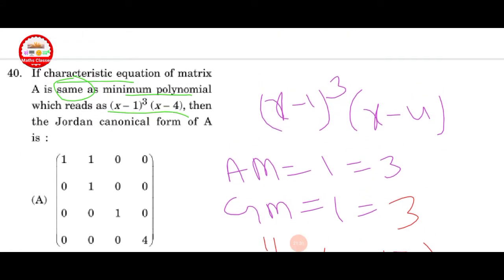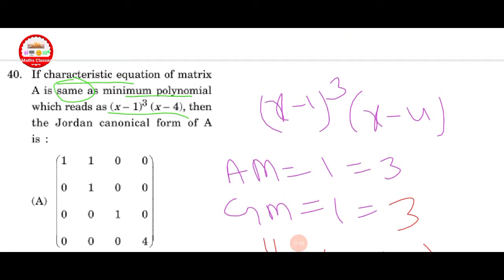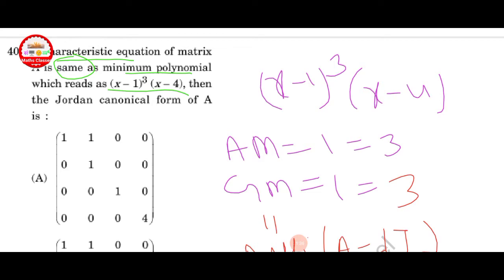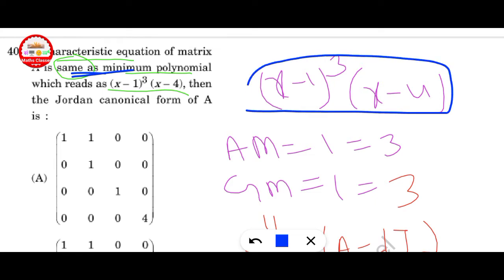Next question. If the characteristic polynomial of a matrix A is the same as the minimal polynomial, which reads as x minus 1 cube into x minus 4, then find the Jordan canonical form of A. Here both the characteristic polynomial and the minimal polynomial are the same.